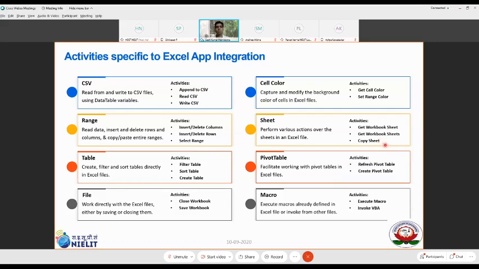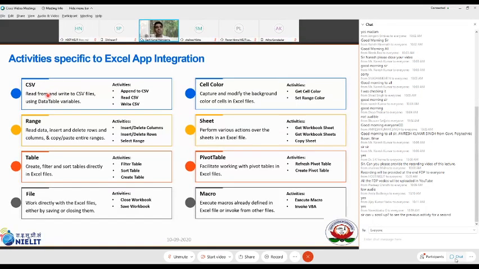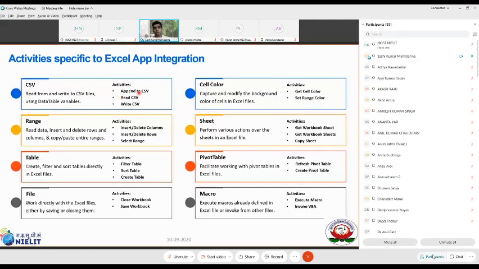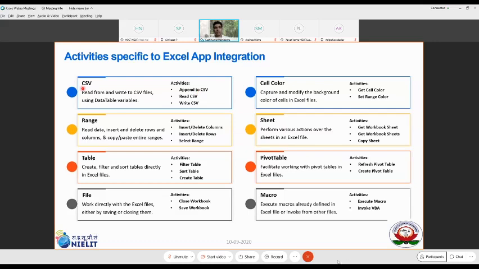When you are opening an Excel application activity, you have different activities corresponding to CSV: reading, writing and appending content to a CSV.